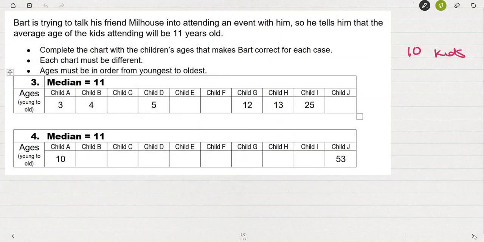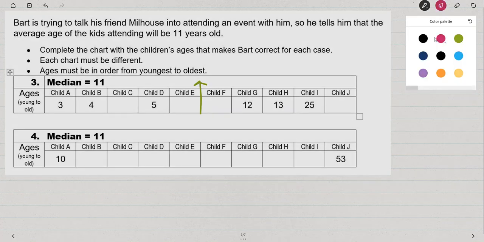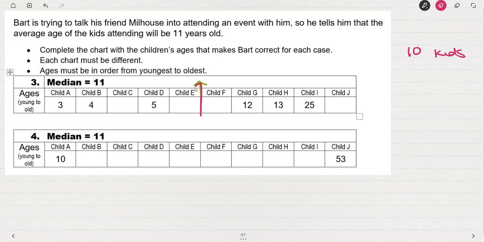Now, if I'm saying that the median is 11, that means that the number directly in the middle is 11. Since there's 10 children involved here, the middle is going to be between child E and F, so that there's 5 ages to the left and 5 ages to the right.